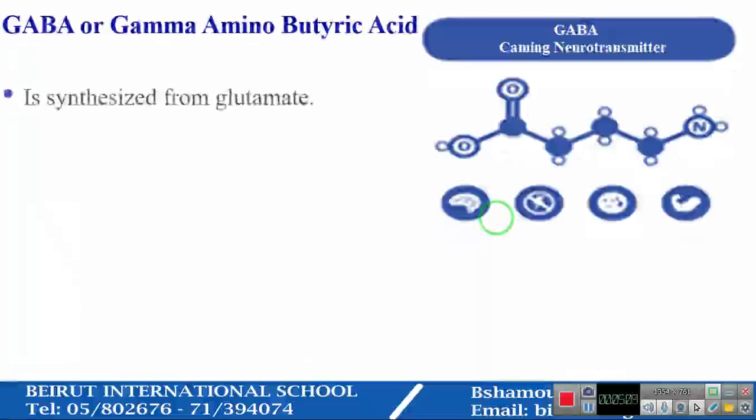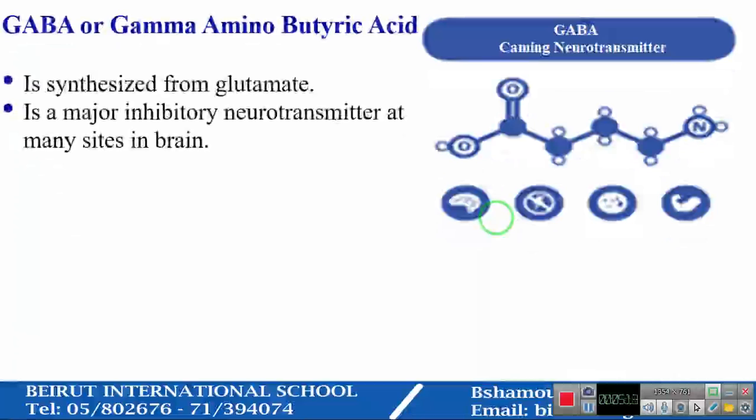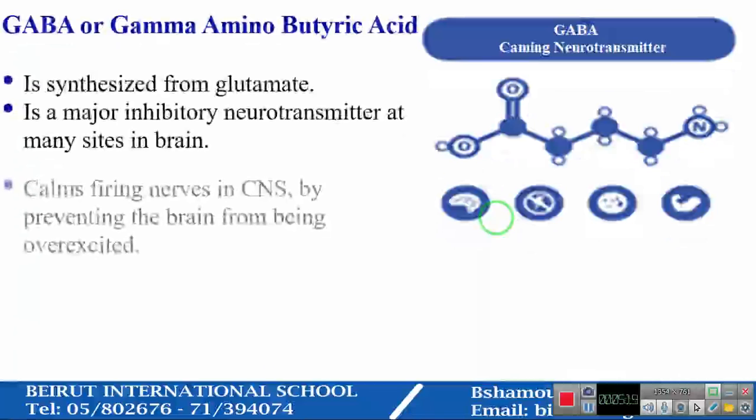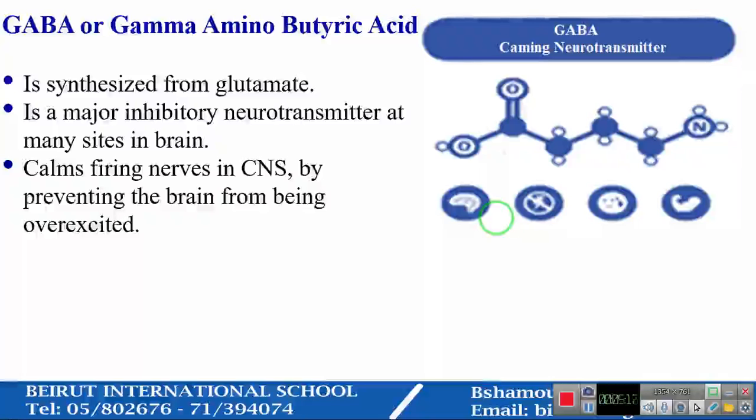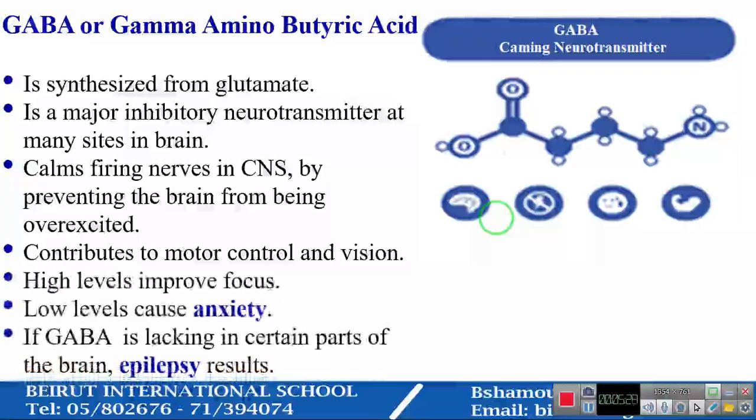GABA is synthesized from glutamate. It is a major inhibitory neurotransmitter at many sites in the brain. It calms firing nerves in the CNS by preventing the brain from being overexcited, and contributes to motor control and vision. High levels improve focus, while low levels cause anxiety. If GABA is lacking in certain parts of the brain, epilepsy results.